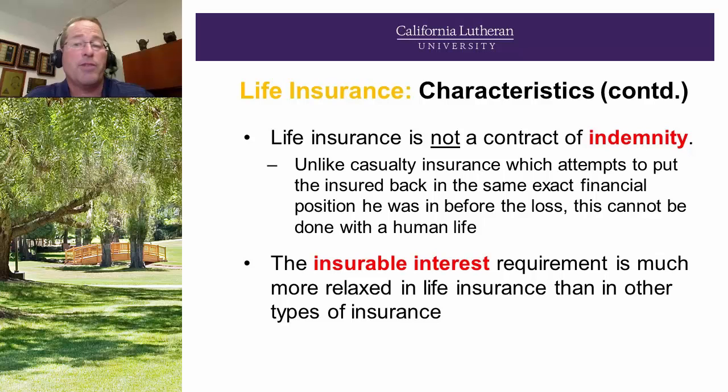Life insurance is not a contract of indemnity. In prior lectures, we talked about the principle of indemnity and how life insurance is one of the exceptions. Again, the slide here talks about how, unlike casualty insurance, which attempts to put the insured back in the same place, this cannot be done with a human life. The insurable interest requirement is much more relaxed in life insurance than in other types of insurance. Again, reviewing: in property casualty, you must possess an insurable interest at the time of loss. In life insurance, you only have to demonstrate an insurable interest at the point of application.